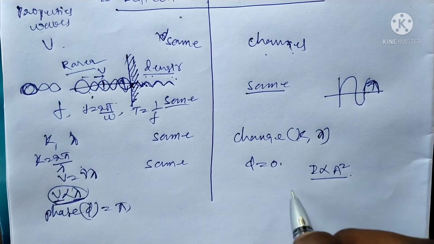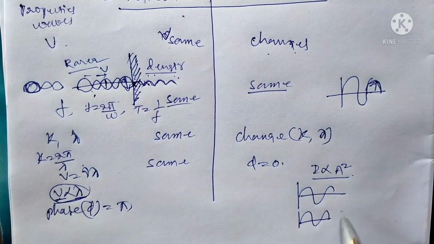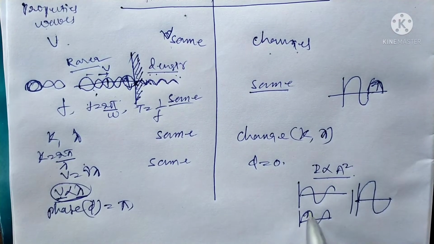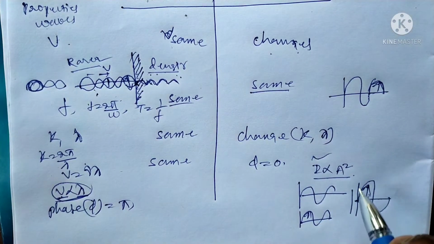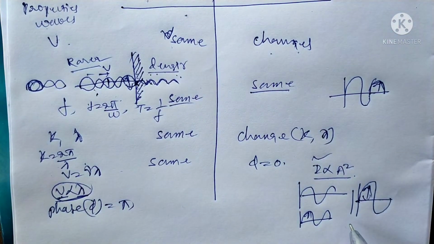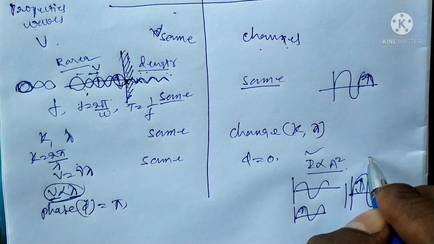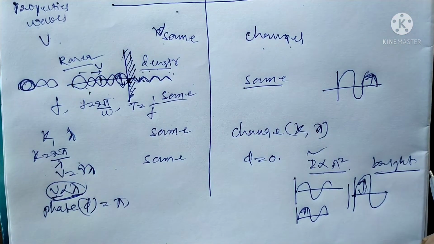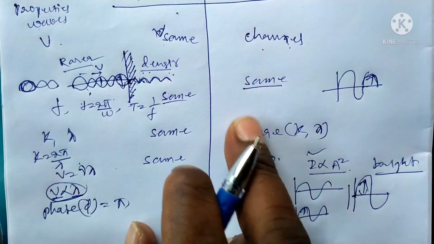In the case of superposition, we get one wave and another wave superposed, and we get a resultant vector like this. That means the displacement of the particle is higher, so we get the highest amplitude. Highest amplitude is nothing but highest intensity. In constructive interference, we get brightness in the interference.